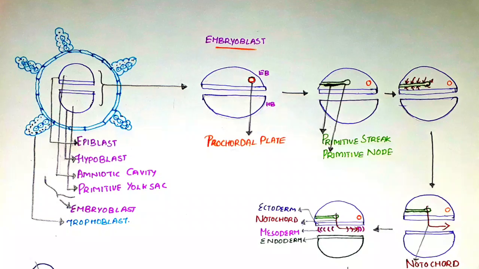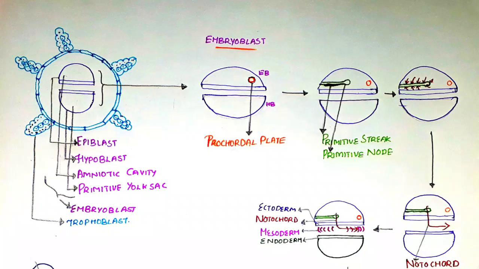The inner cell mass will convert into two layers, which can be seen as a circular ball cut in the middle transversely into two parts. Here, cells are arranged like plates into two layers. This is called bilaminar disc. Upper layer is called epiblast and it consists of amniotic cavity. The lower layer is called hypoblast and it consists of primitive yolk sac.